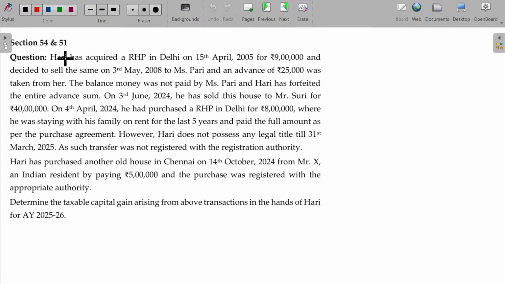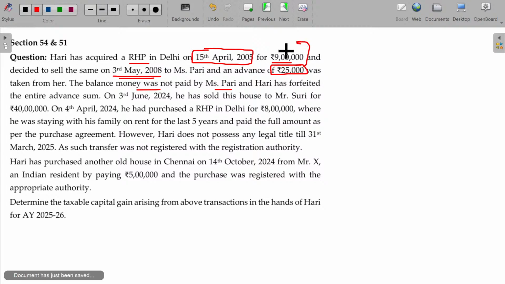Now, section 54 and 51. Hari acquired a residential house property in Delhi on 15th April 2005 for rupees 9 lakhs and decided to sell the same on 3rd May 2008 to Mrs. Pari, and an advance of 25,000 was taken from her. The balance money was not paid by Mrs. Pari and Hari forfeited the entire sum. If any amount is forfeited, then it will be automatically subtracted from the cost of acquisition, before indexation.